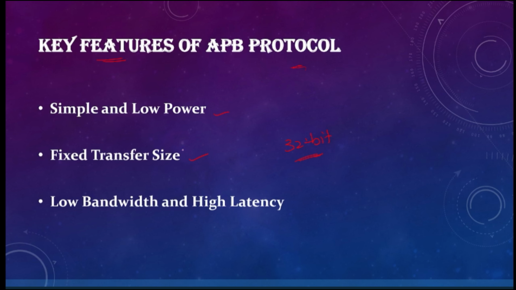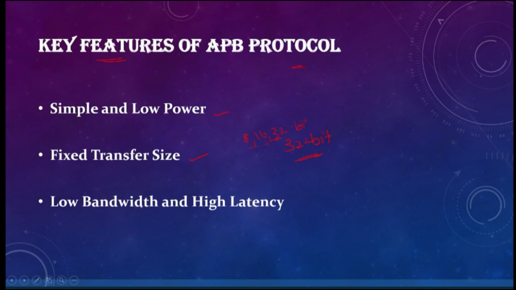So the size is fixed to either 8, 16, or a maximum of 32 bits. Since the size of that protocol is fixed, it is easy to predict how much data is being transferred from one component to another.